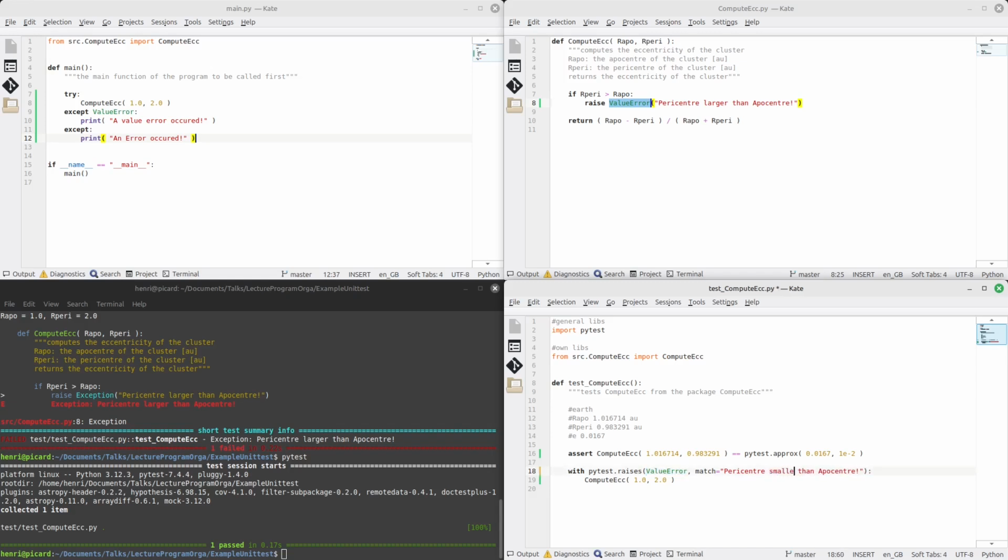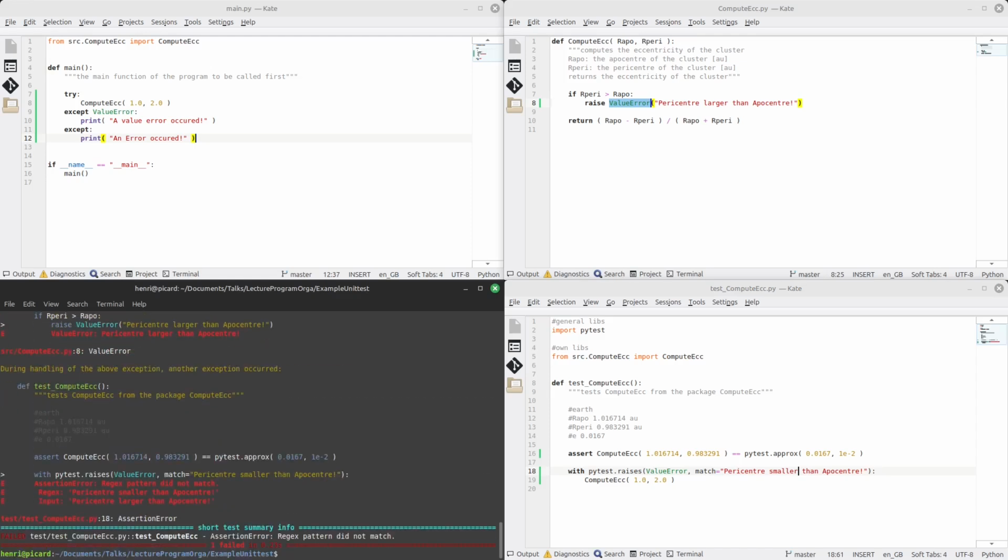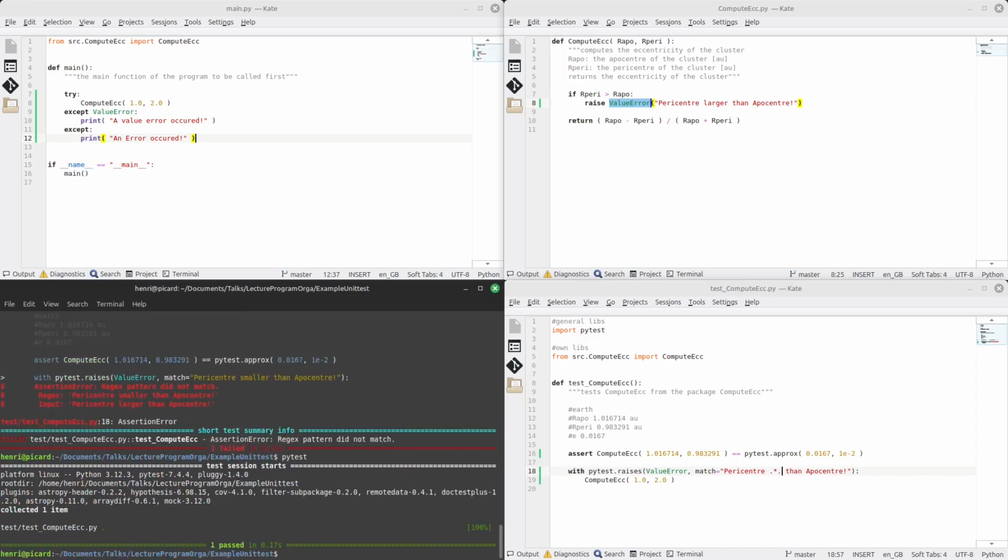If we have a different error message, then of course we expect here to get an error. It tells me that it expects it to be pericenter smaller than apocenter, but it gets that the pericenter is larger than the apocenter. We can also use some wildcards here. So now we tell our program, okay, the error message must start with pericenter and then it must say something, then apocenter, but it's not defined what belongs in between there. And if we call the program now, you also see that the test passed.